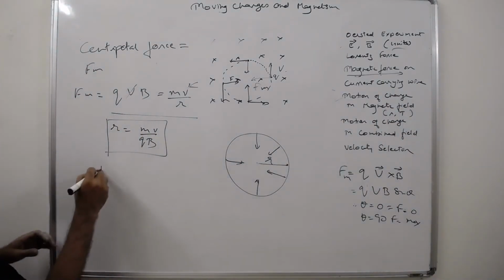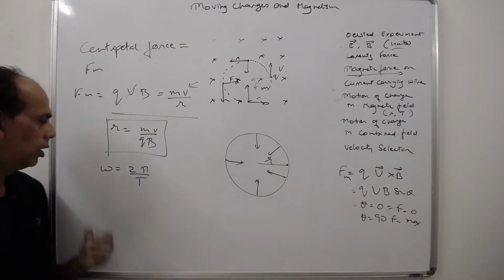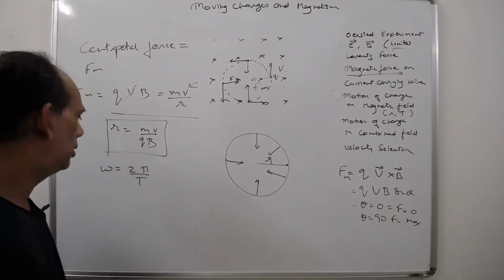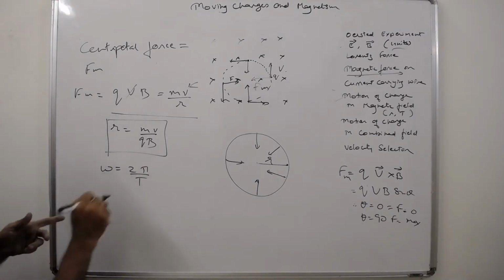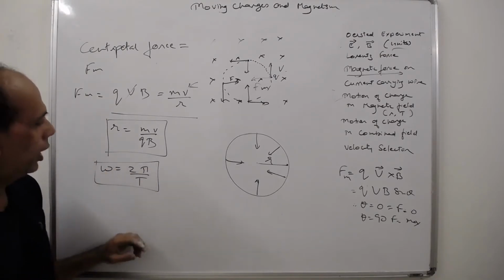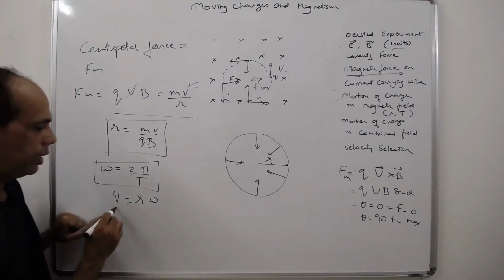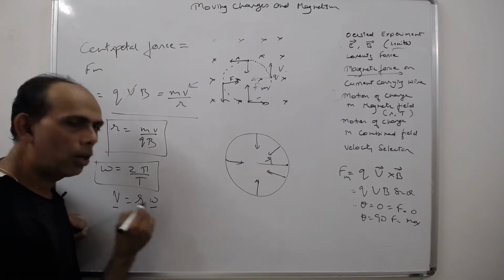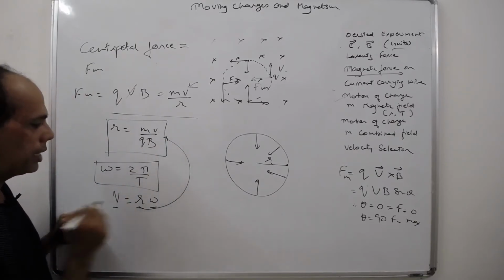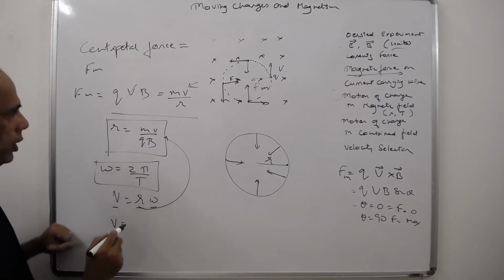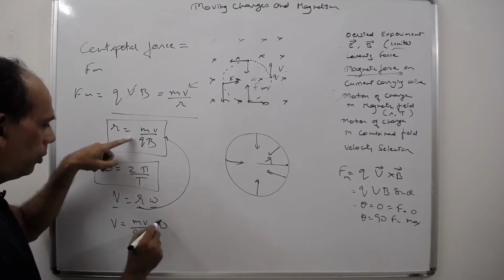For that we know that omega is equal to 2 pi by T. This is all about circular motion, you must be aware of it. Angular velocity is equal to 2 pi by T. It's also called angular frequency. This is already a well-known thing, right? Now we also know that v is equal to r omega. Linear velocity is radius times angular velocity. Now we know what r is, so replace it. So we get v is equal to mv upon qB into omega.